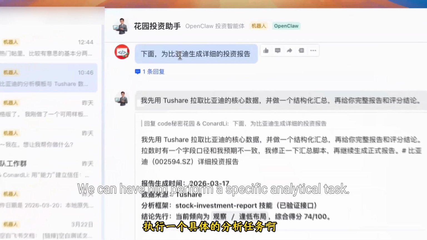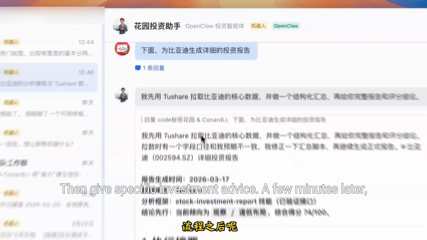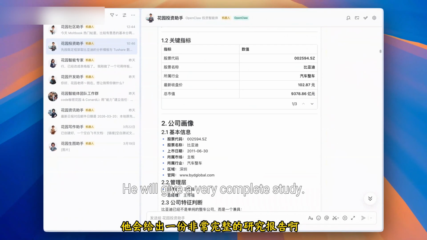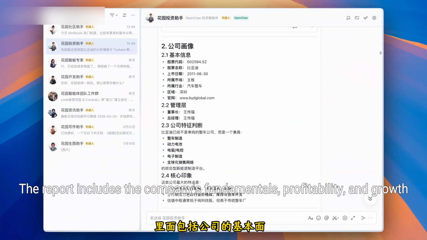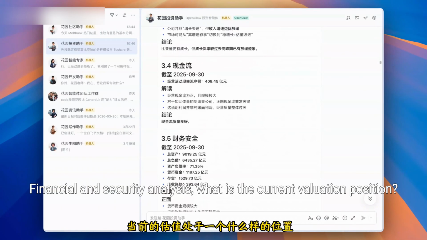Let's take a look at the investment assistant. We can have it perform a specific analytical task. For example, let's ask it to analyze BYD, then give specific investment advice. A few minutes later, it will give a very complete research report. The report includes the company's fundamentals, profitability, growth, cash flow, financial and security analysis.